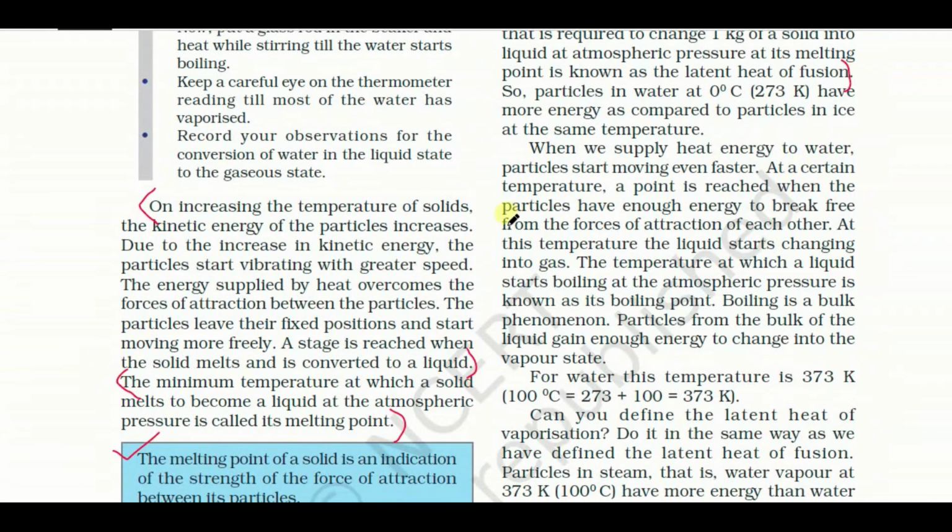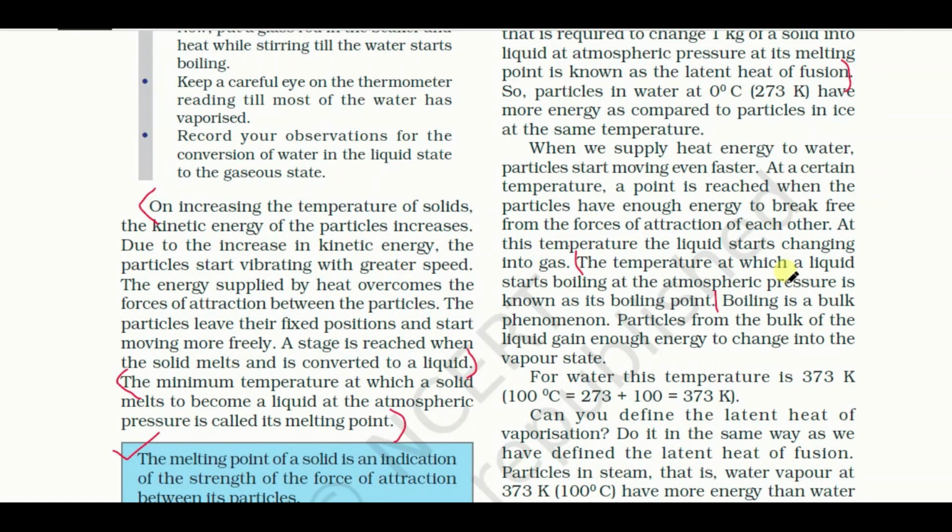Okay, at a certain temperature a point is reached when the particles have enough energy to break free from the force of attraction of each other. At this temperature the liquid starts changing into gas. The temperature at which a liquid starts boiling at atmospheric pressure is known as its boiling point. So what is the boiling point? From here to read: the temperature at which a liquid starts boiling at atmospheric pressure is known as its boiling point.